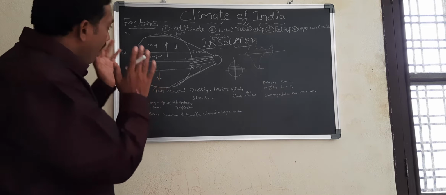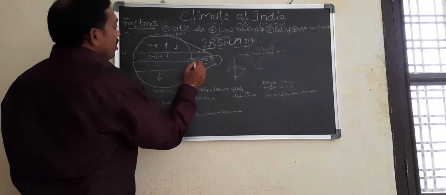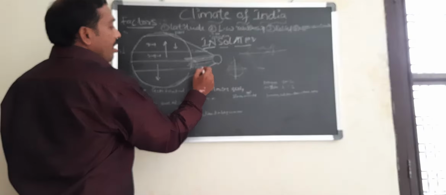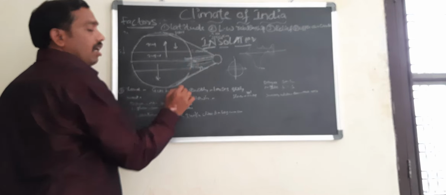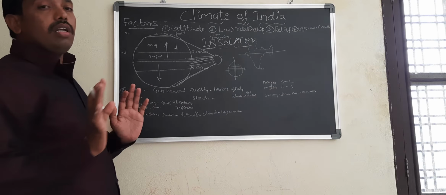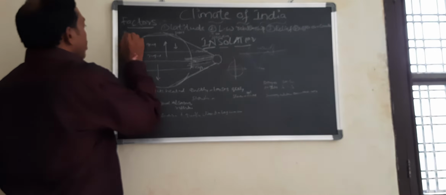Earth, we can divide for three reasons. Number one is that you know the equatorial region, this is the Tropic of Cancer, this is the Tropic of Capricorn, this is the polar region, the Arctic Circle and Antarctic Circle also. So majorly the earth has been divided into three major parts.